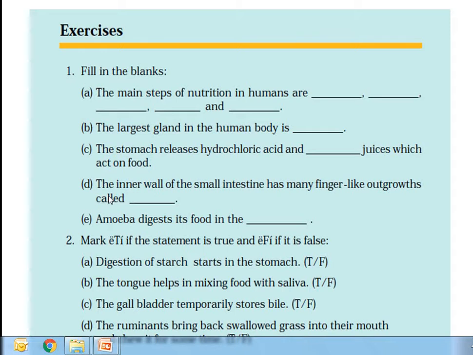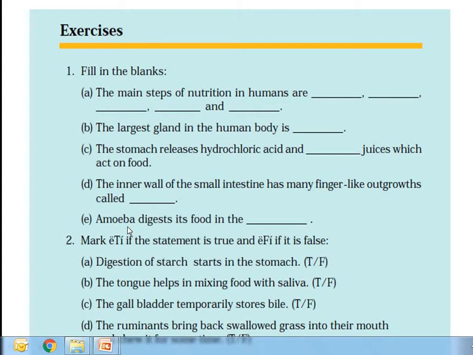The inner wall of the small intestine has many finger-like outgrowths called dash. I think I did not mention this one, so I am telling the answer here. In the video it is not there, so I am telling the answer here. The answer is villi.